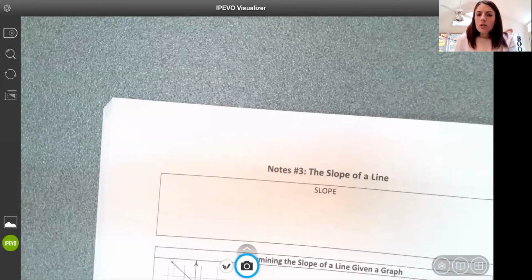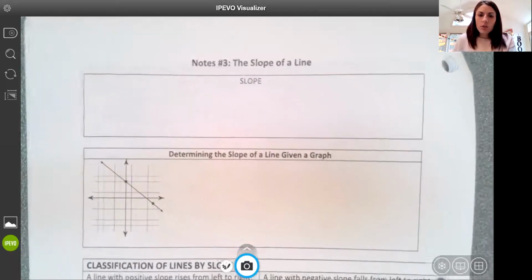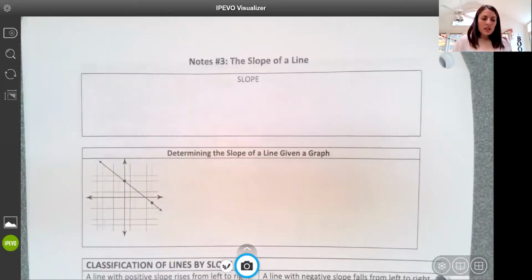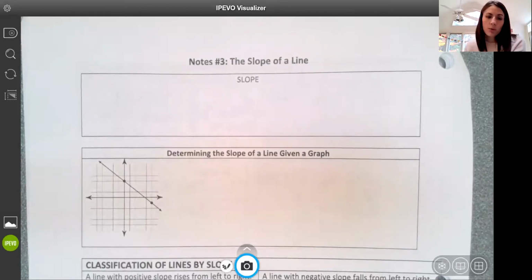Okay, today we're going to talk about slope. I'm going to share my document cam with you. Slope is something that I believe we've been visiting in 8th grade math quite a bit lately, so hopefully it's not a new topic to you, but if it is, that's okay too. We're going to go through each little piece of slope.